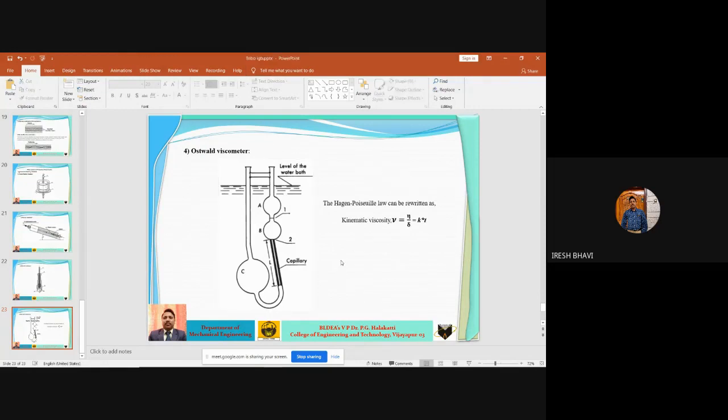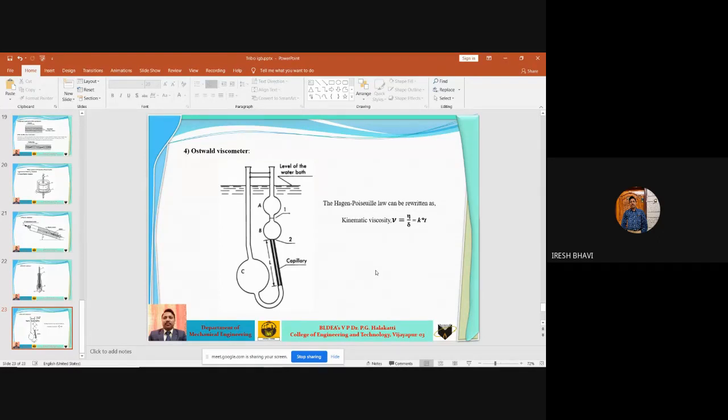Okay. So in Ostwald viscometer, it is the most convenient and most accurate method for measuring viscosity by determining the rate of flow of liquid through a capillary tube. So in the Ostwald viscometer, what will we do? We'll measure the rate of flow of liquid, the time taken by the liquid to flow in the capillary tube, that we'll note down. So this method is based on Hagen-Poiseuille law. We'll discuss this Hagen-Poiseuille law in the coming classes. So this Ostwald viscometer operates on the principle of Hagen-Poiseuille law.